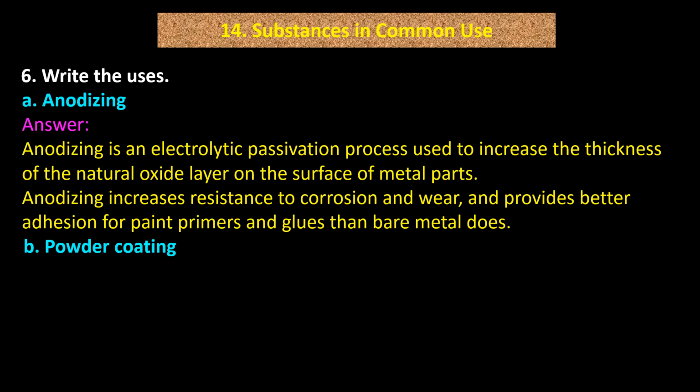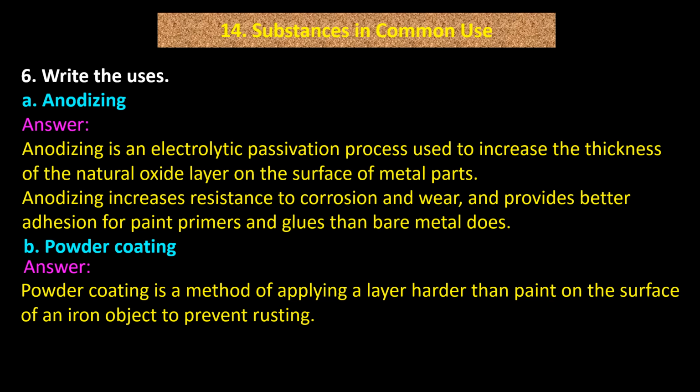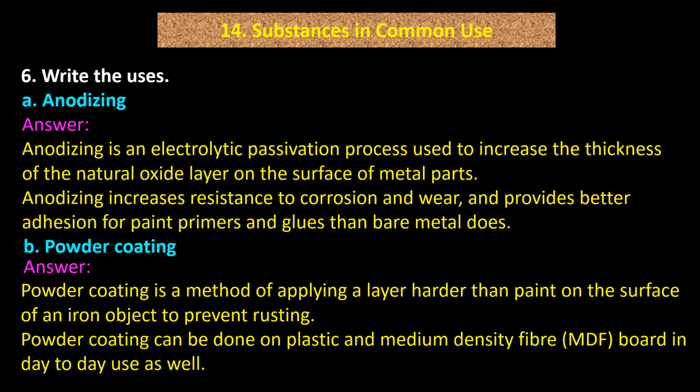B. Powder coating. Answer. Powder coating is a method of applying a layer harder than paint on the surface of an iron object to prevent rusting. Powder coating can be done on plastic and medium density fiber (MDF) board in day-to-day use as well.